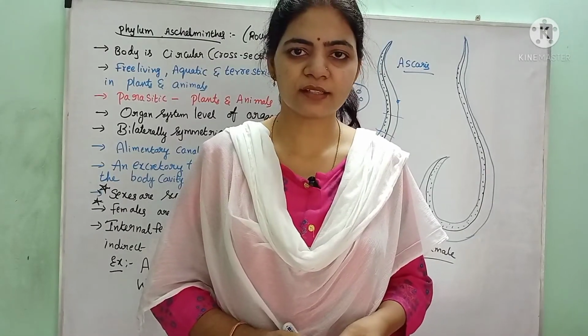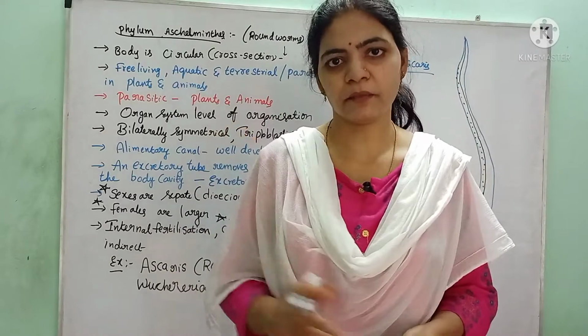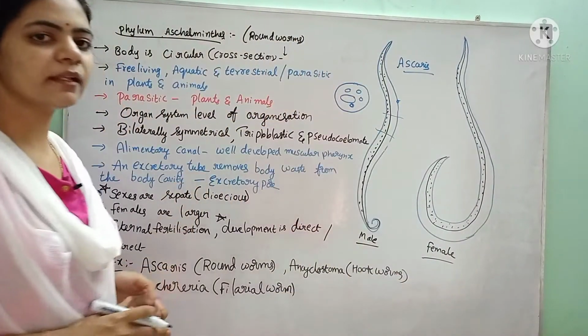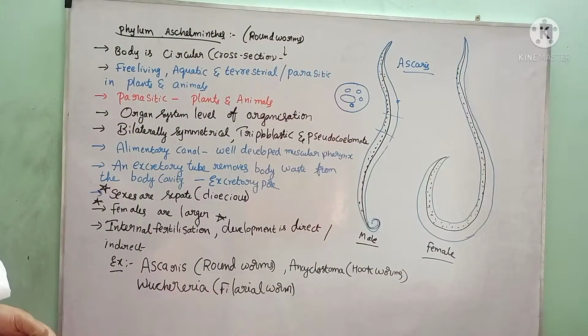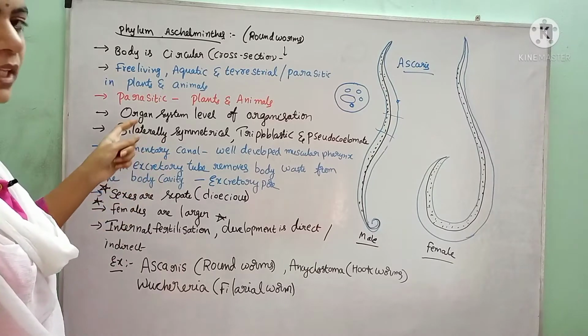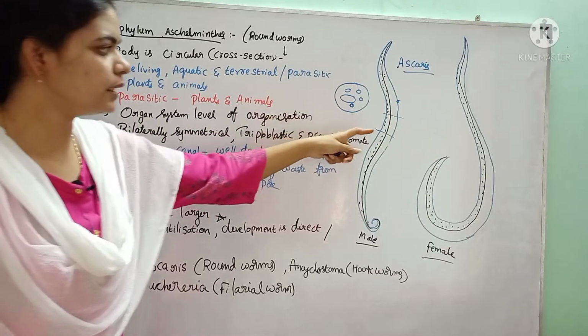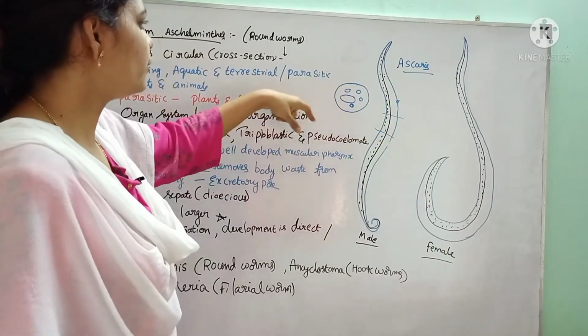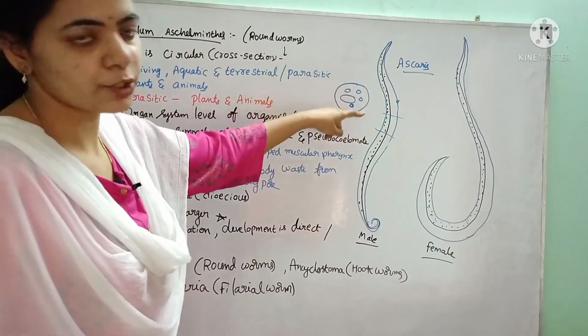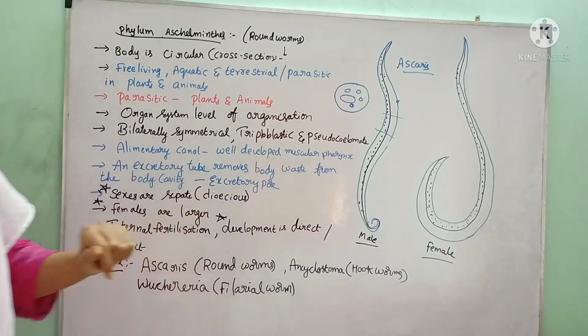In this video, we are going to study phylum Aschelminthes. So these Aschelminthes involve roundworms. They acquired the name roundworms because when the body is cut transversely and observed, it appears circular in nature, hence they are called roundworms.